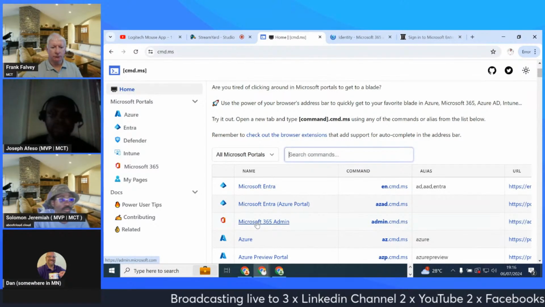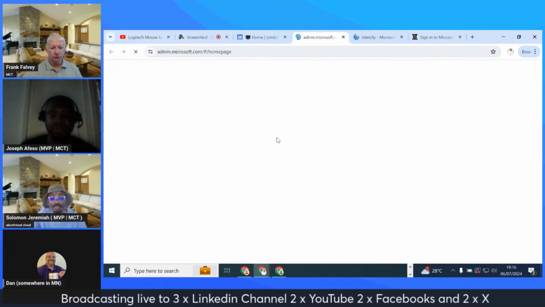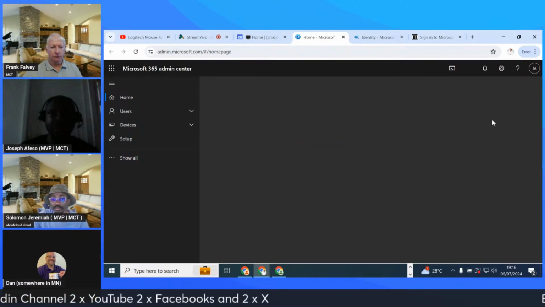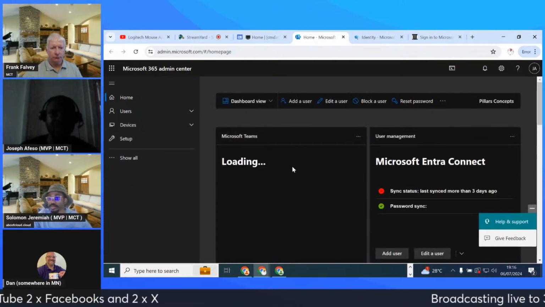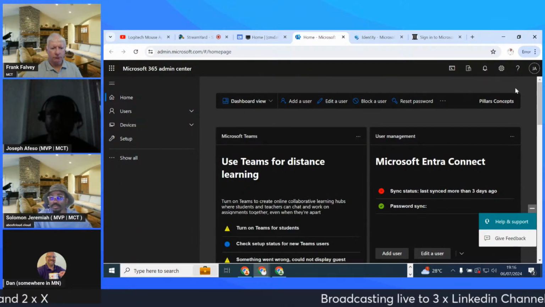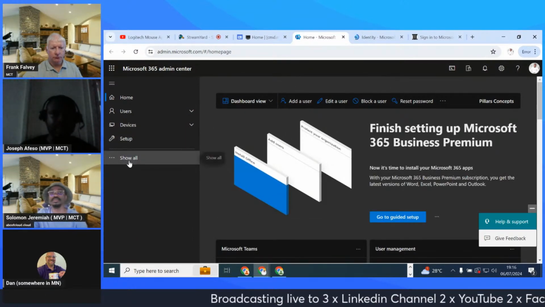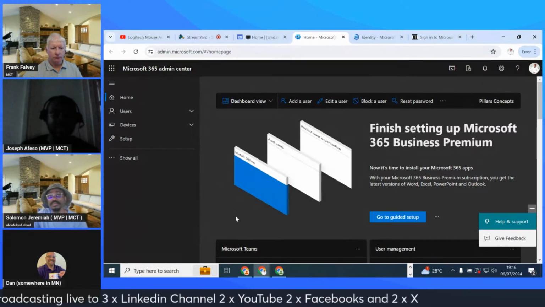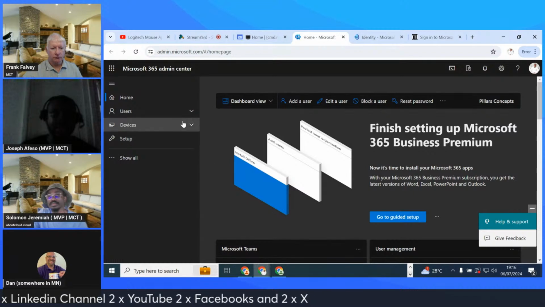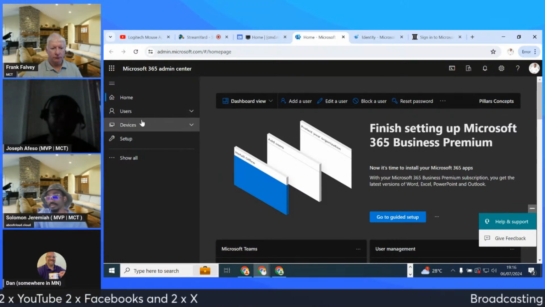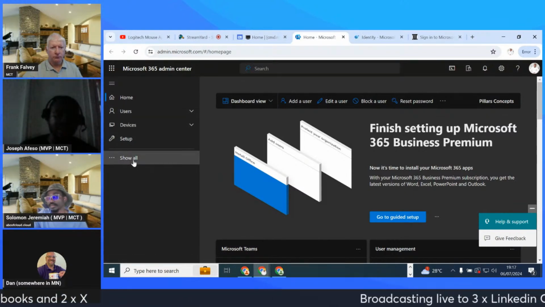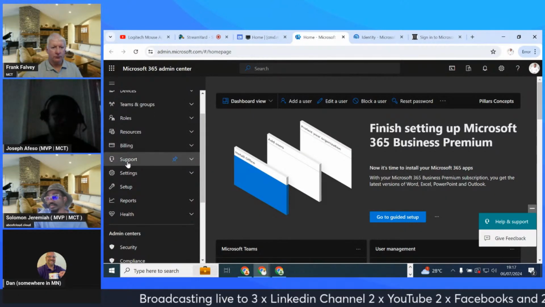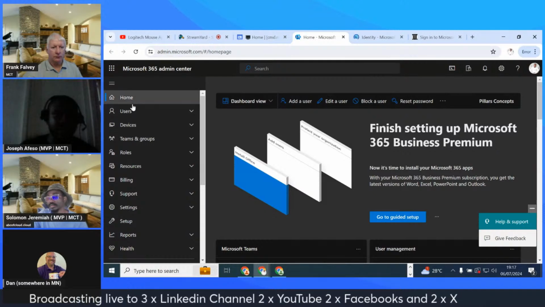So for now, I'm just going to come here to hit on this and I will just be into the admin center, my admin center for now. So while here, I have options to create the same thing, the same objects that we had created in the AD. But this time I see a bit more flexibility around it and it's more user friendly, I would say.